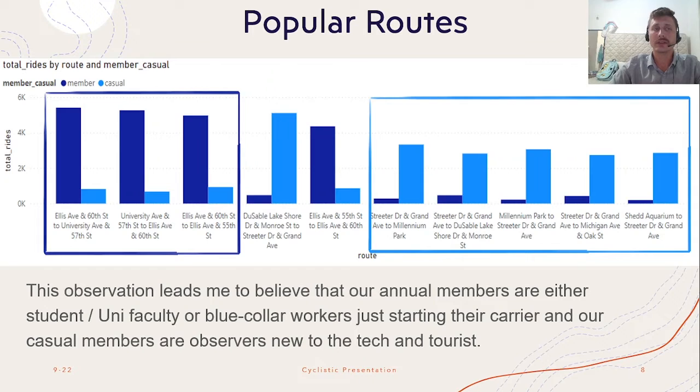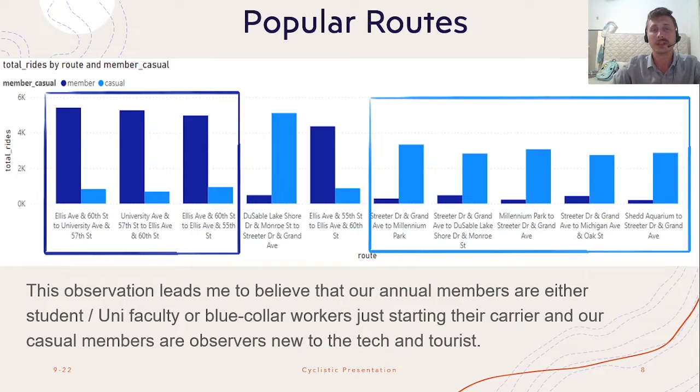If we look at the route from station A to station B, and if you divert your attention to the left group of columns, we can see that our annual members are riding to places such as universities. And if you divert your attention to the right columns, we can see that our casual members are riding to places like museums and parks and aquariums.